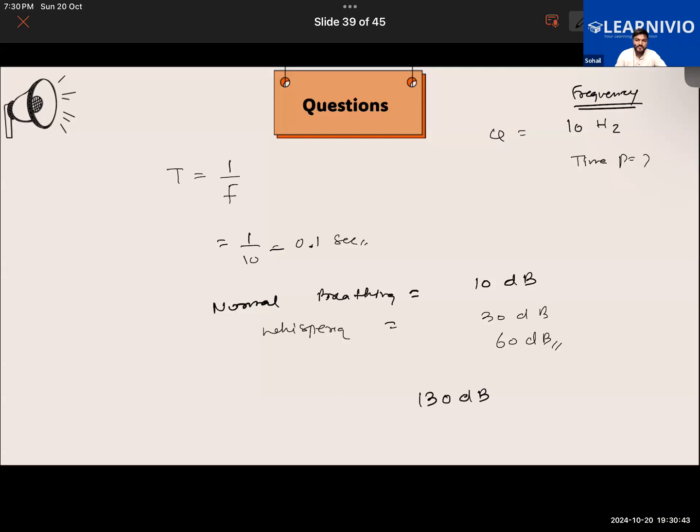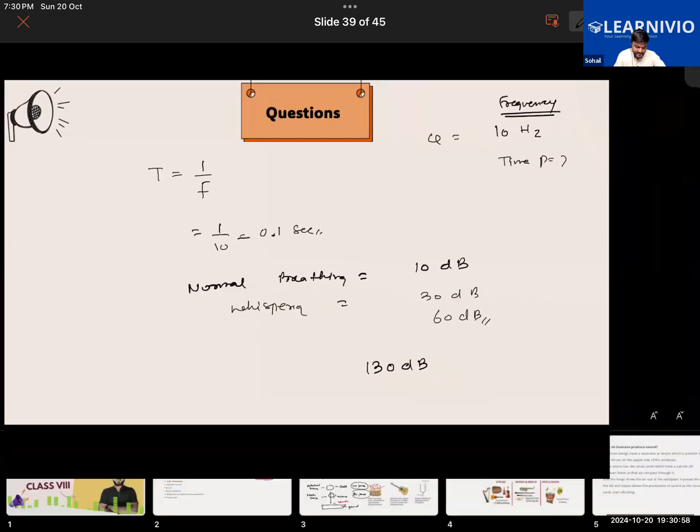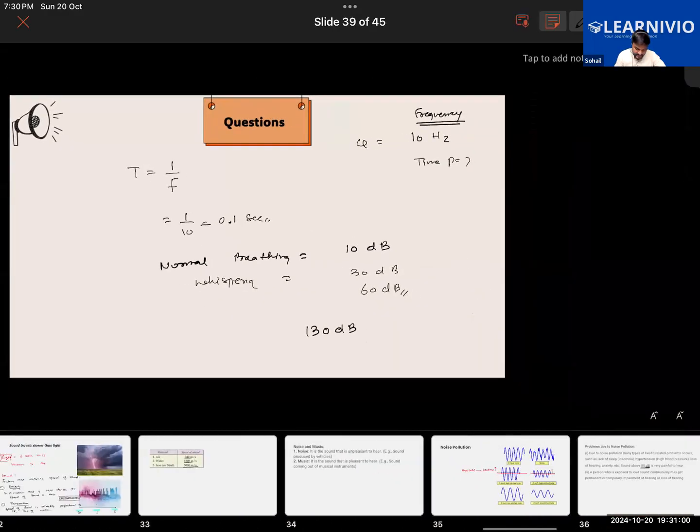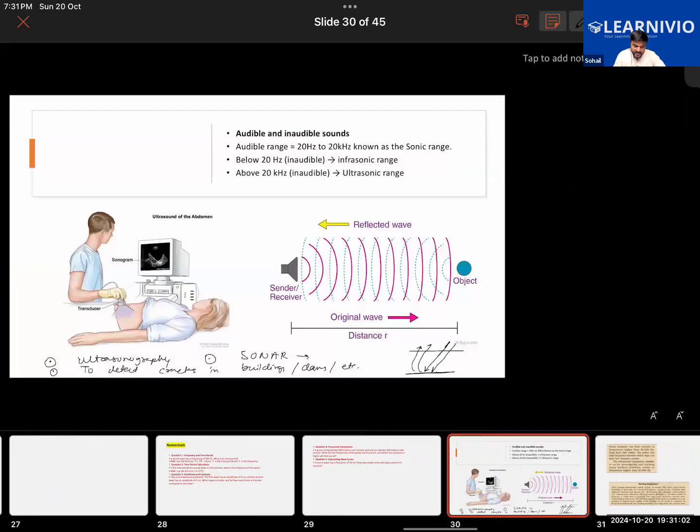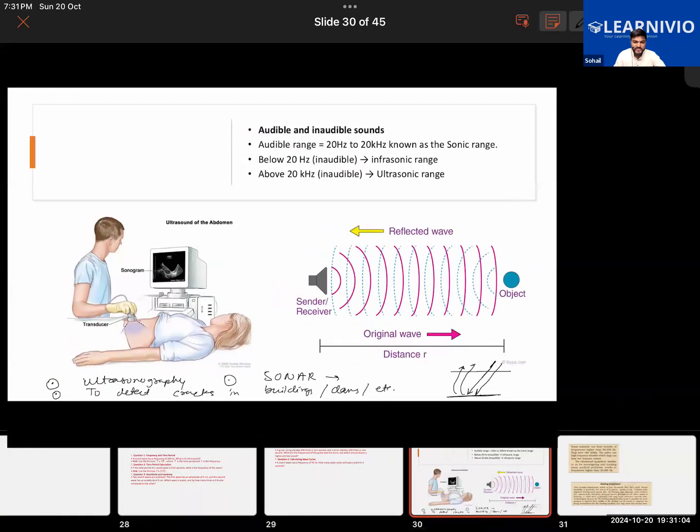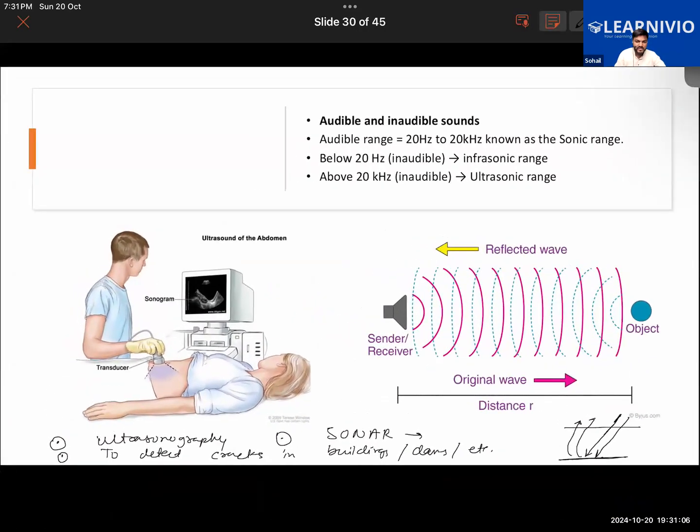So what happens in ultrasound? Basically, if a sound has a frequency of more than 20,000 hertz, that is ultrasound. And what basically happens here, take a look at this. Ultrasound is produced here by some source of sound. It will hit that object and then be reflected back from the object.